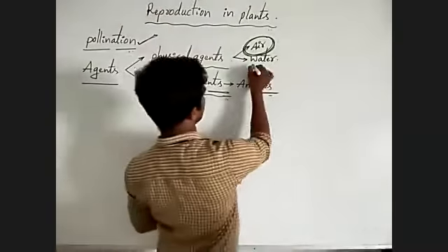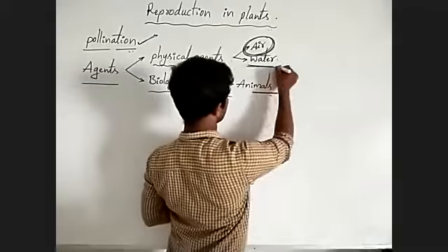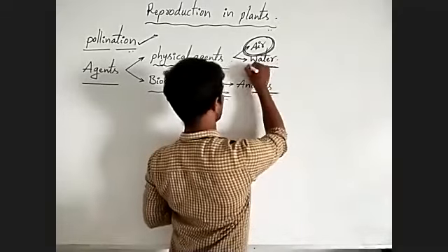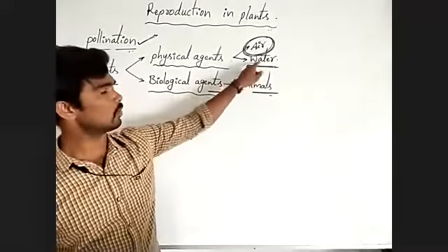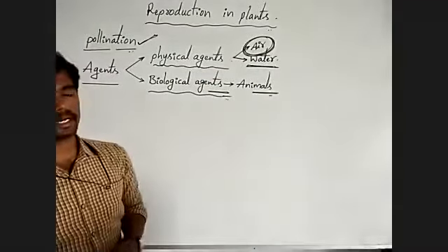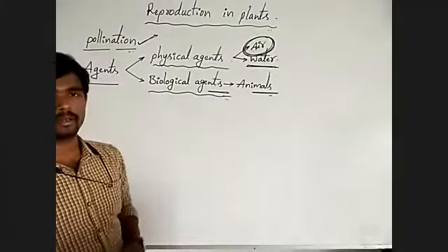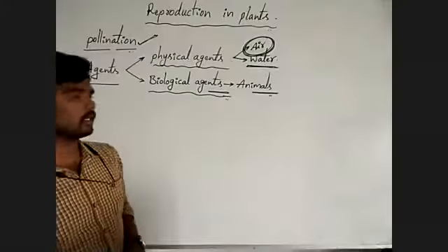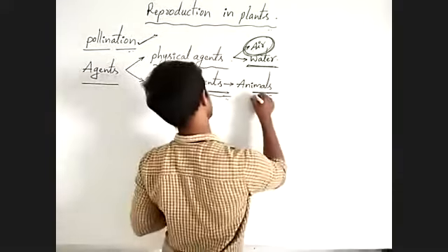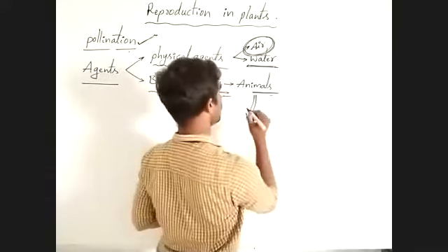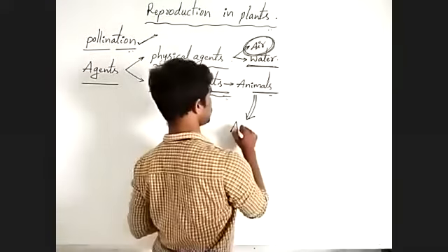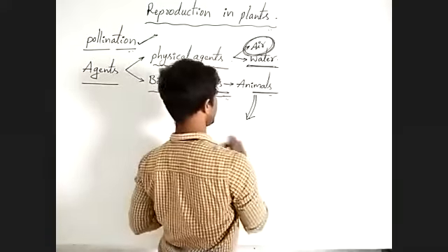Only some aquatic plants and lower plants are pollinated by water. Next, some large plants, advanced plants, are pollinated by animals.